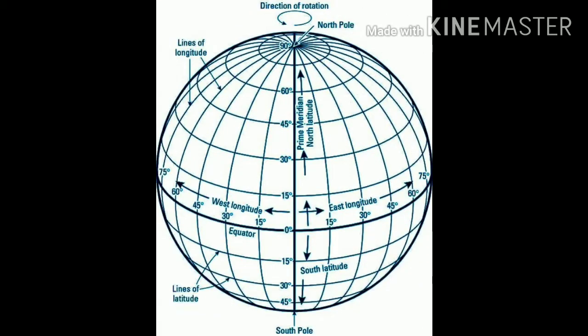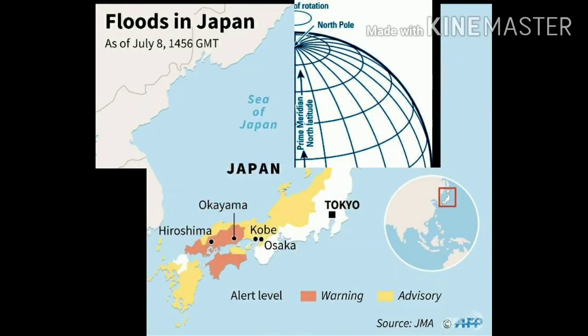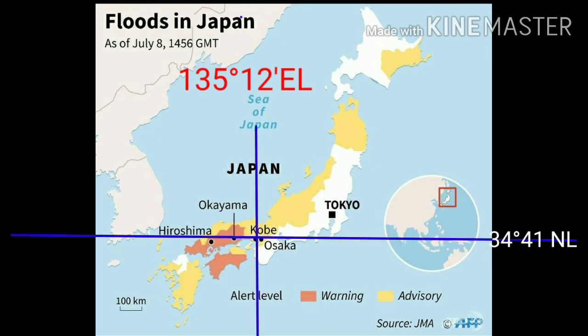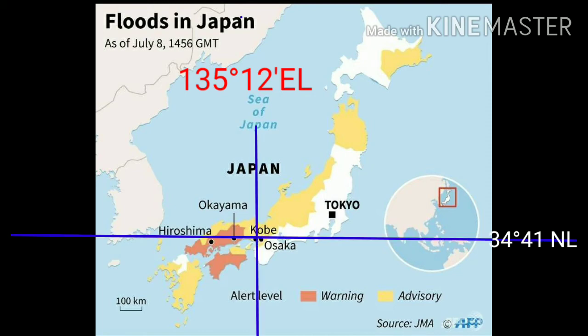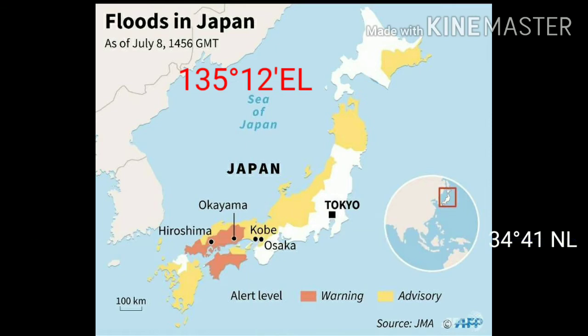Now we will discuss the Earth's grid system. Let us know the meaning of the grid. The grid means a network of latitudes and longitudes on a globe. In our textbook, one example is given, the place Kobe. You can find the place with the help of latitude and longitude on the globe or map. According to the given information, Kobe is located in Japan.